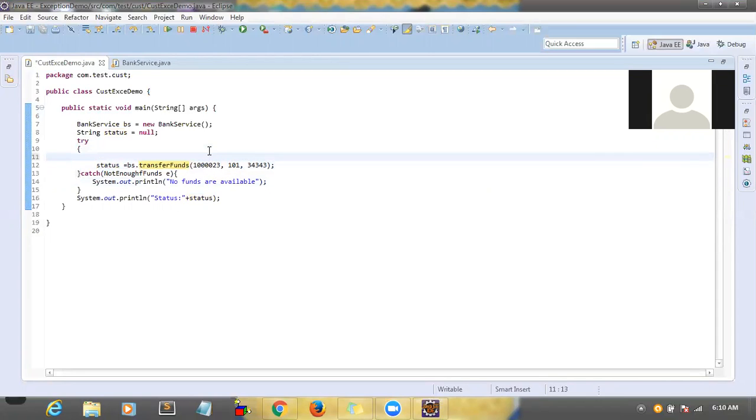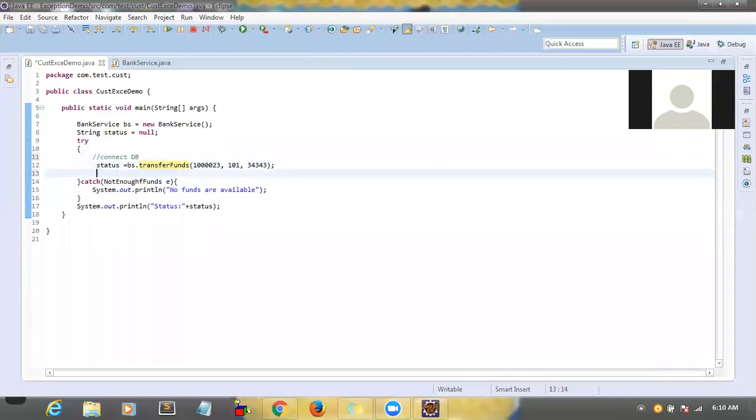Let me write here. Step 1, connect DB. You connected the database and you are trying to transfer the funds. Then close DB connection. Finally, we have to close the DB connection, right? Otherwise, what happened?